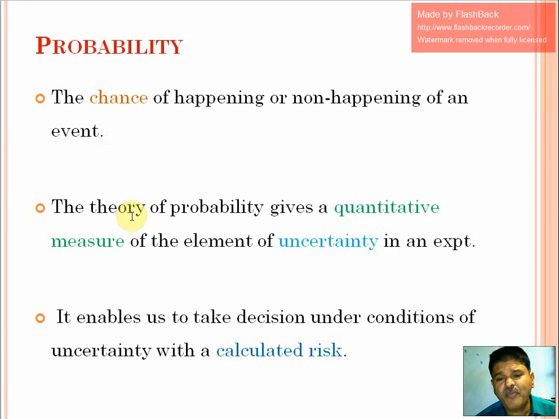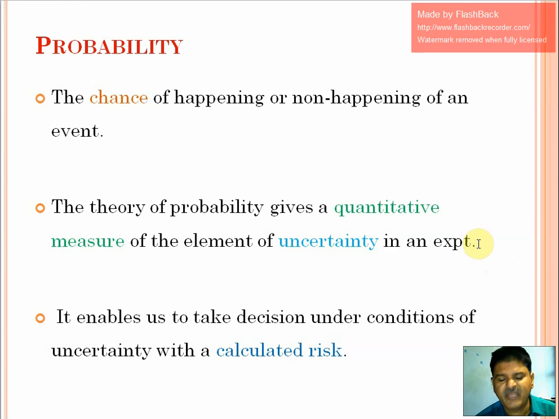And the theory of probability gives us a quantitative measure of the element of uncertainty in an experiment. Friends, whenever there is a chance, a possibility, we are normally talking about the future tense, and the future is always uncertain.